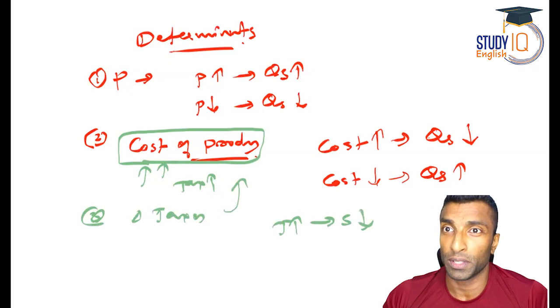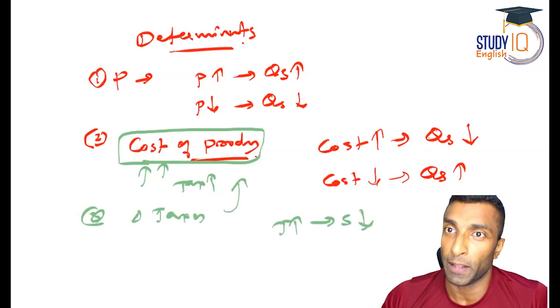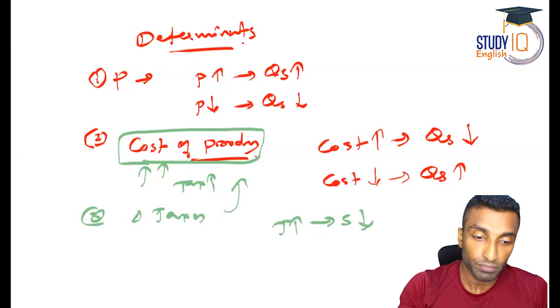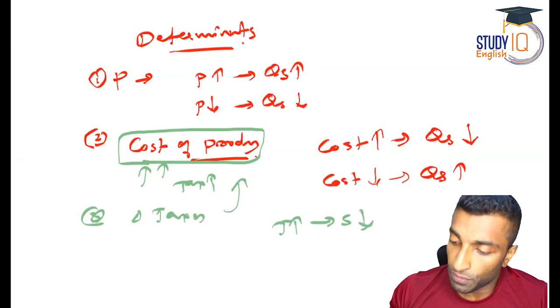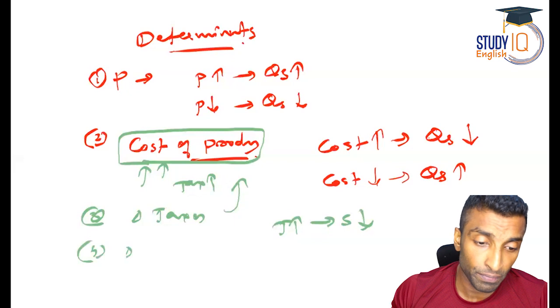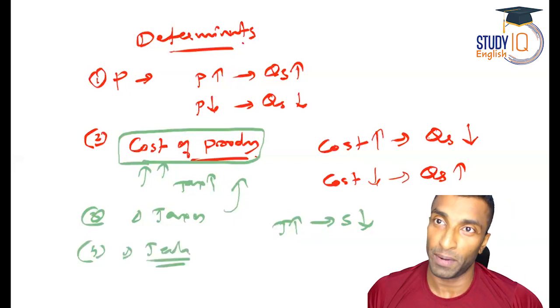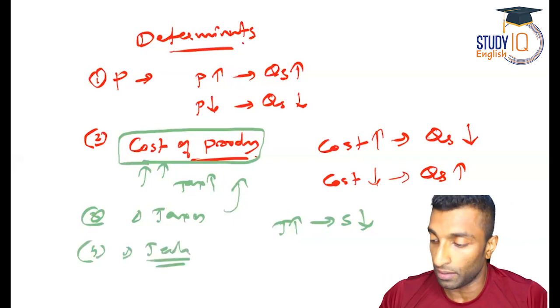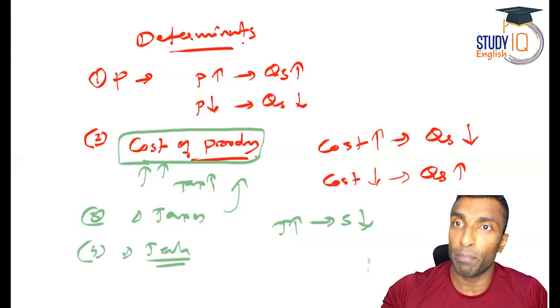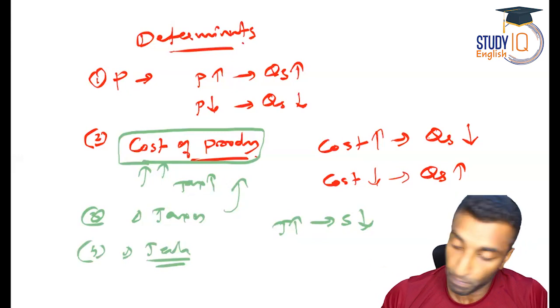To promote growth, to promote more supply. Now, change in technology. Technology definitely affects supply. Better technology is coming, more production, more supply will come.